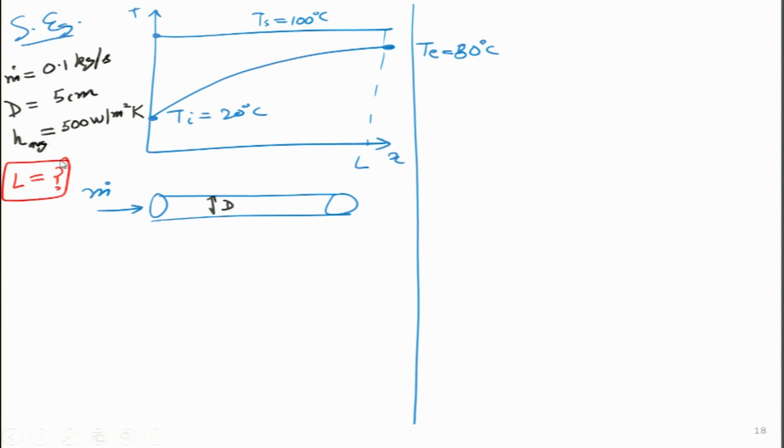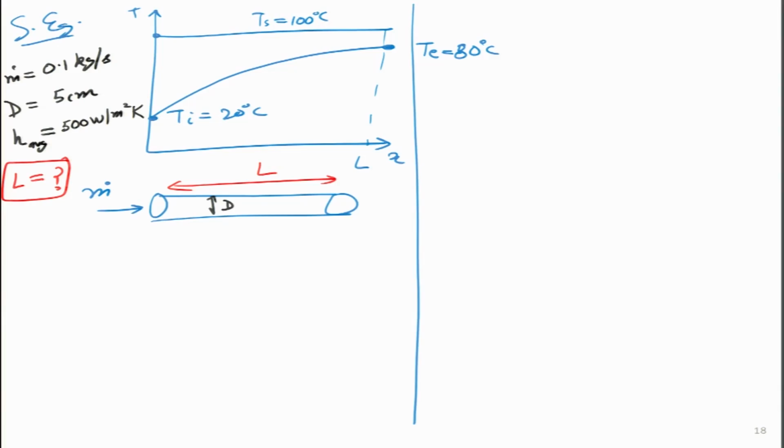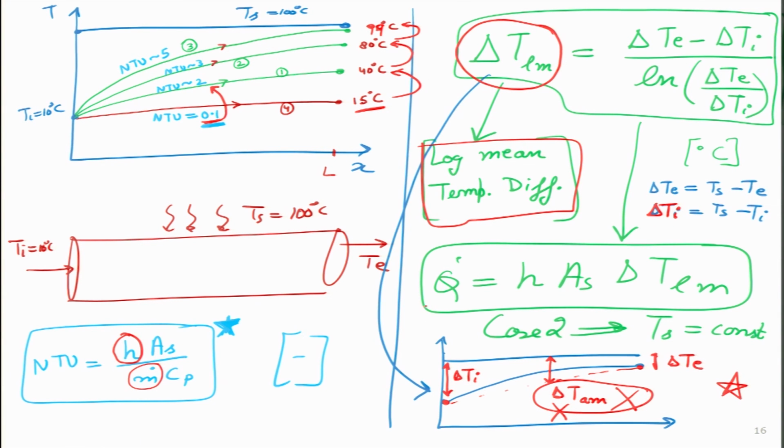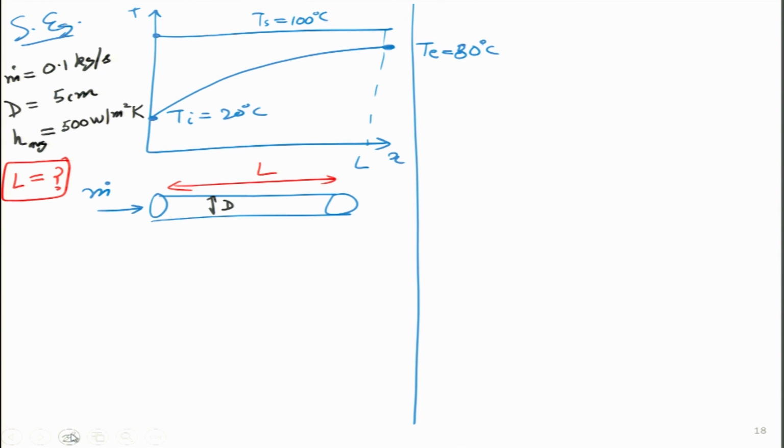So I'm kind of a designer who wants to figure out what length do I need under these conditions to take a cold fluid which was at 20 degrees centigrade and heat it to 80 degrees centigrade with the help of steam which is condensing outside the pipe. Now over here we can immediately take this particular expression on the previous slide, I am putting a red star, and the definition of log mean temperature difference, and we will just solve it in 1 minute.